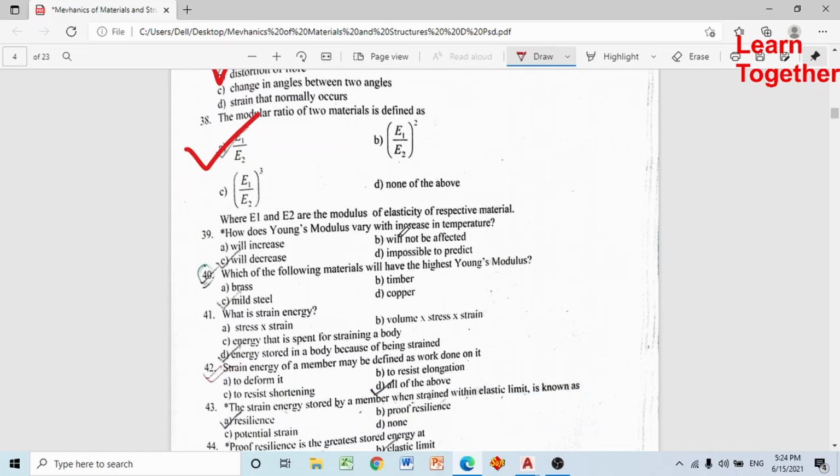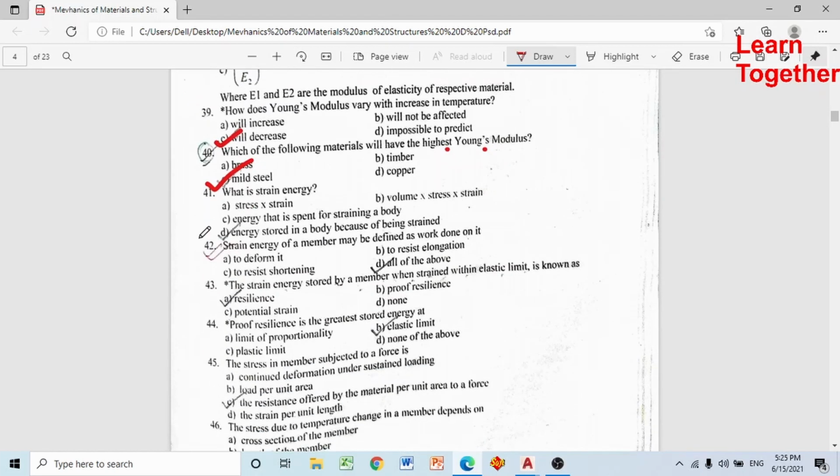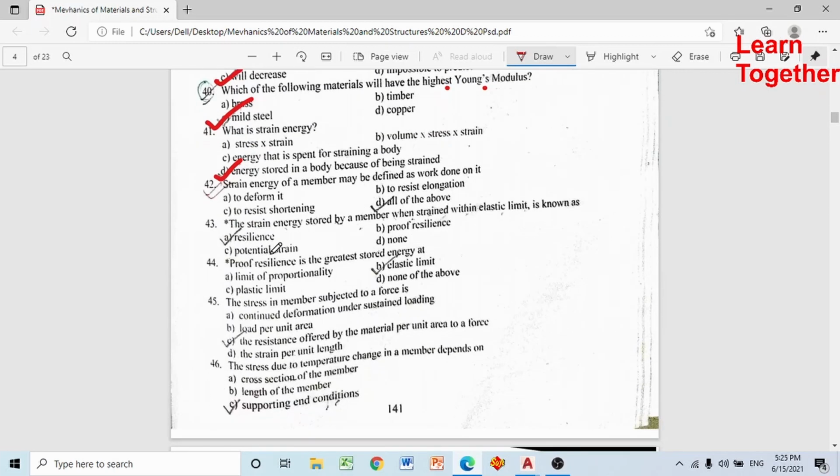How does Young's modulus vary with increase in temperature? Temperature increase हुने बित्तिकै Young's modulus घट्छ. Which of the following materials has the highest Young's modulus? Strain energy is the energy stored in a body because of being strained. Strain energy of a member may be defined as the work done on it to deform it.